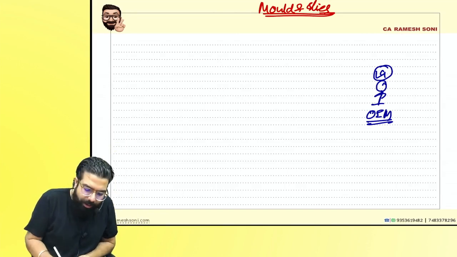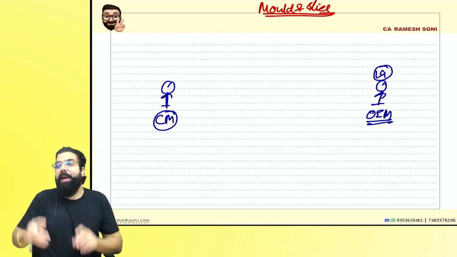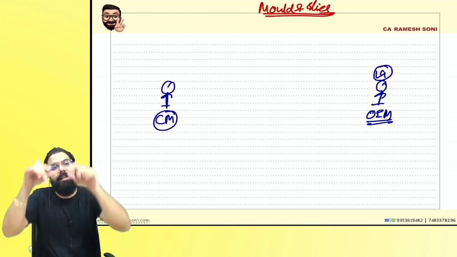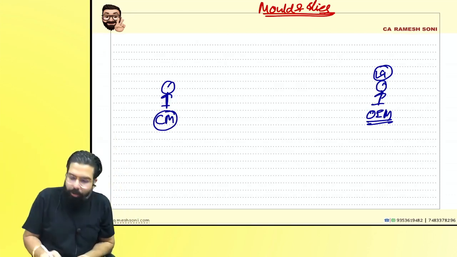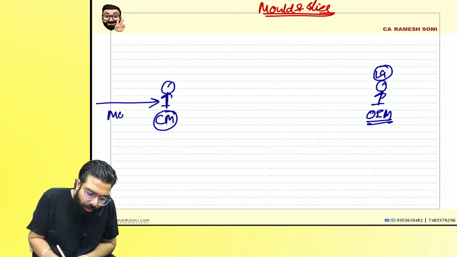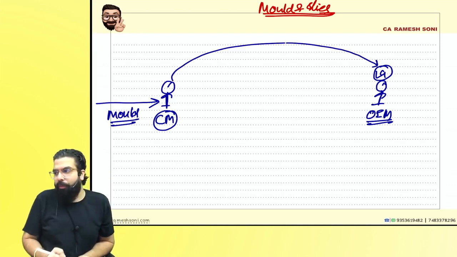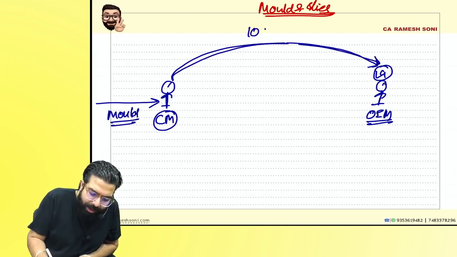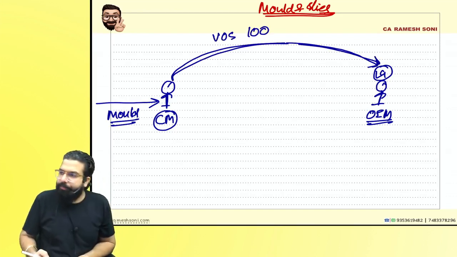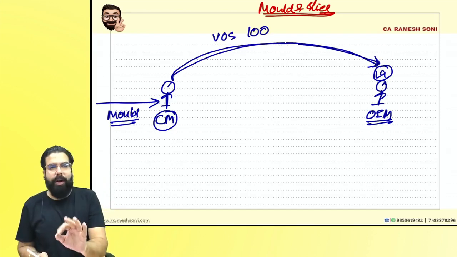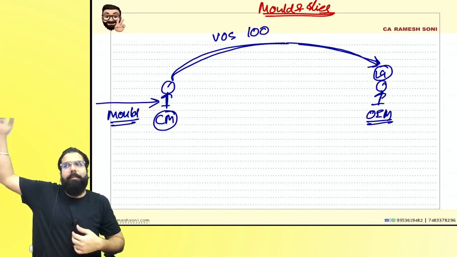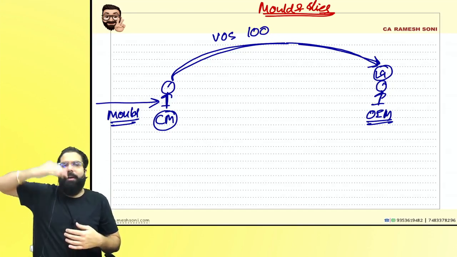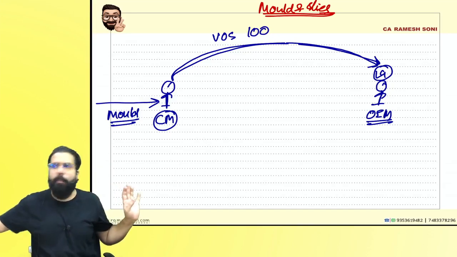So LG got in touch with one component manufacturer and told him, sir, I want you to make the cabinet of the TV with the help of your mold and give it to me. He said, okay sir, I will buy the mold, make the cabinet and give it to you. We will supply at 100 rupees. The value of supply is how much? 100. This was the contract: you will buy the mold, make the cabinet, which is a component, and give it to us.